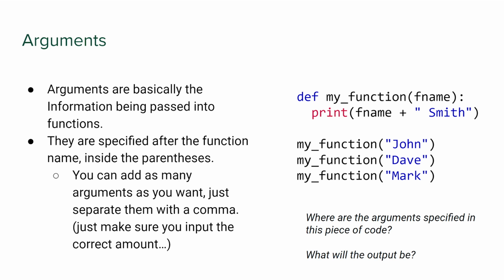So, we do print fname plus Smith. That's the part of this function. What it basically does, therefore, is depending on what you input as your fname, the first name, right, it'll print that first name with Smith. So what this code inputs is fname, and outputs John Smith, Dave Smith, Mark Smith, because John, Dave, and Mark are the values inputted for fname. They're the values for the fname variable. And you can add as many arguments as you want, just separate them with commas. If you want to do first name and last name, if you didn't want to have a Smith, then you'd have to do fname, comma, lname for last name, or whatever variable name you want it to be. Just make sure you input the correct amount. And we'll come to that in a bit.